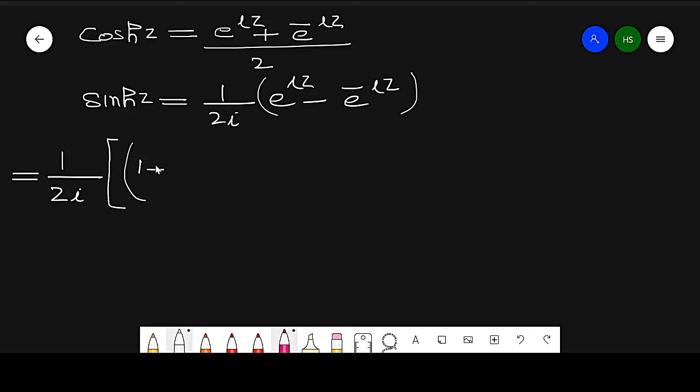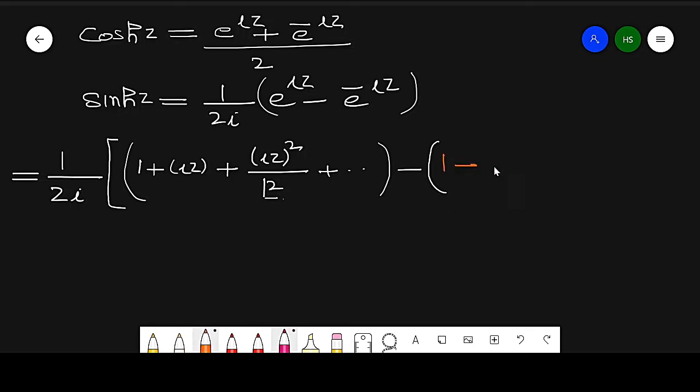First is 1 plus iota z plus (iota z) raised to power 2 over 2 factorial, and so on, minus this one, which is 1 minus iota z, plus (minus iota z) raised to power 2 by 2 factorial, and so on up to infinity. This is in the bracket and this bracket is closed.